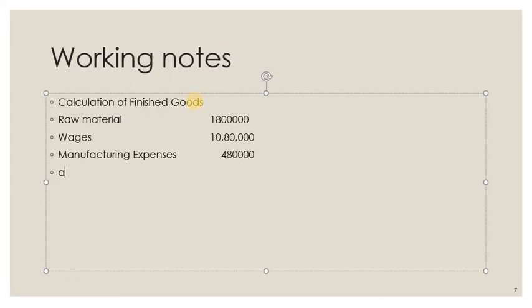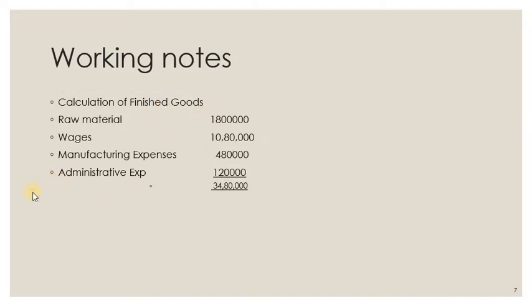Then administrative expenses. How much is the administrative expense? It is 1 lakh 20,000. So you total it. How much is the total? Sorry, not 5 lakh. So total is 34 lakh 80,000. So this is the total value of the finished goods.